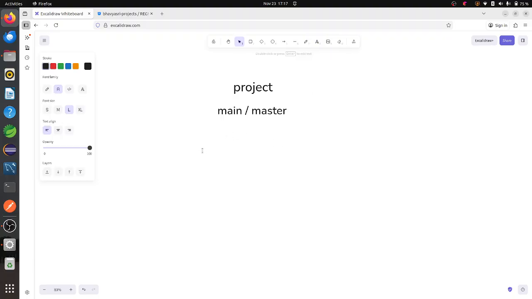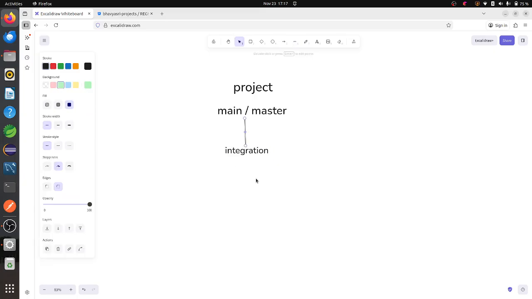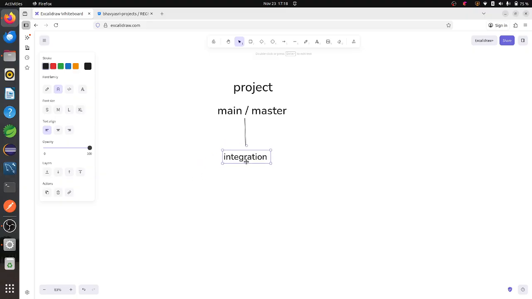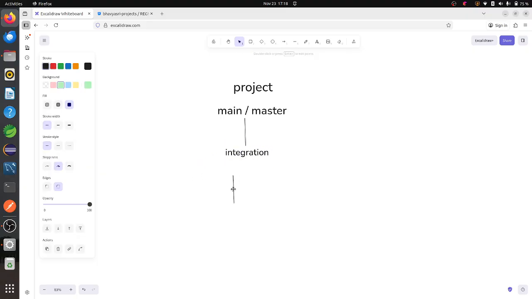Inside it, we are having one more branch, integration, where all the code of the developers will be integrated. So this is the branch called integration. We'll integrate all our code into this branch. And we are also having one more branch. So inside this integration, everyone has to maintain their feature branches.